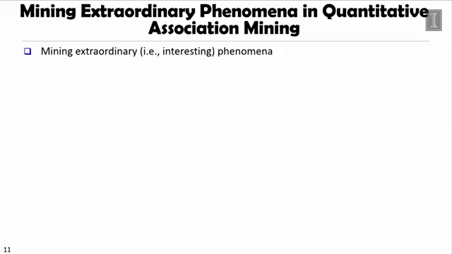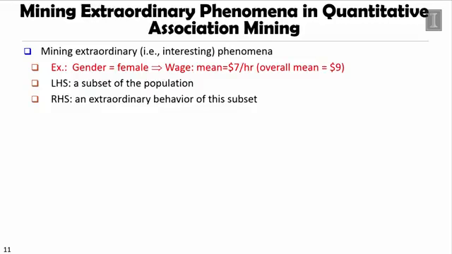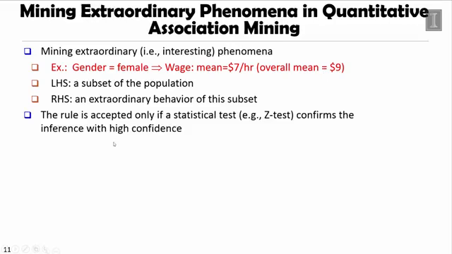We also call these extraordinary or interesting phenomena. Usually for this, we may say the left-hand side is a subset of the population, and the right-hand side is some kind of extraordinary behavior expressed using some statistical measure which could deviate from the overall. Then, whether it's a true rule or just a very exceptional case, we need to do some statistical test, like a z-test, to confirm whether such a rule is of high confidence.